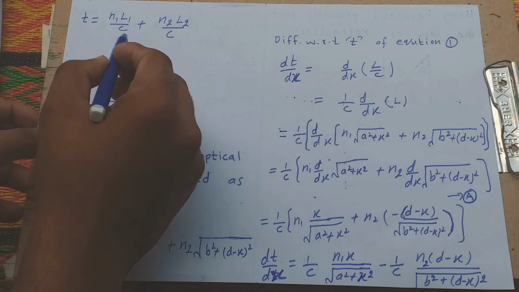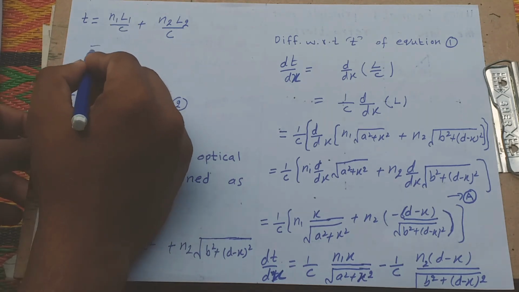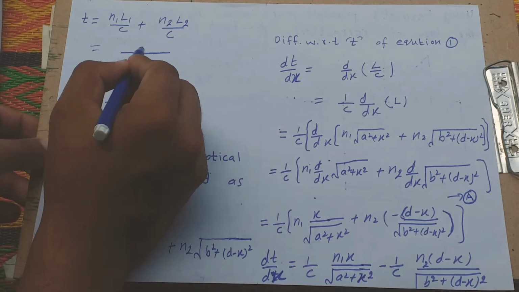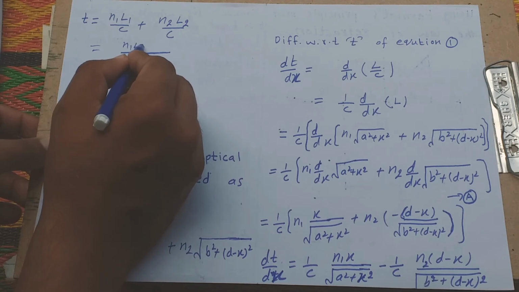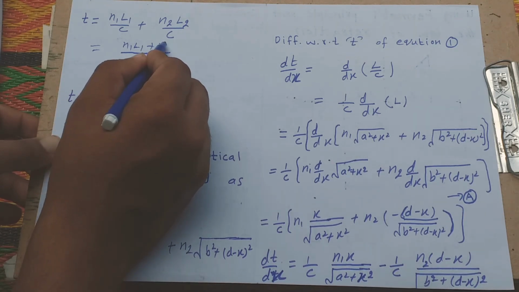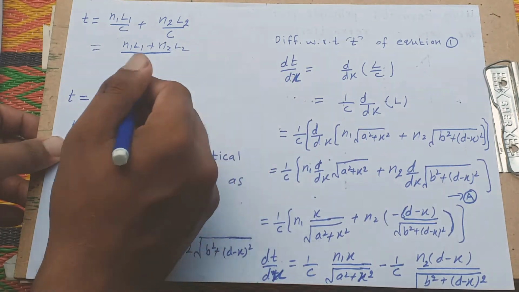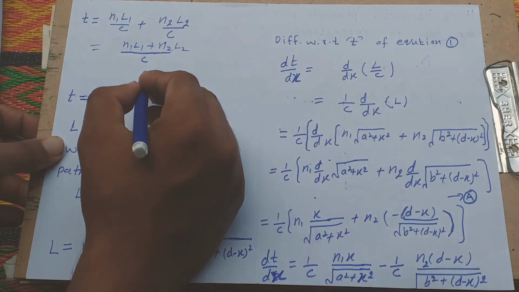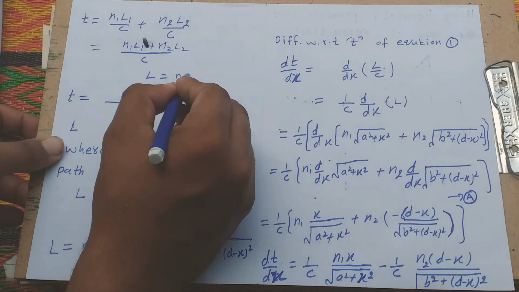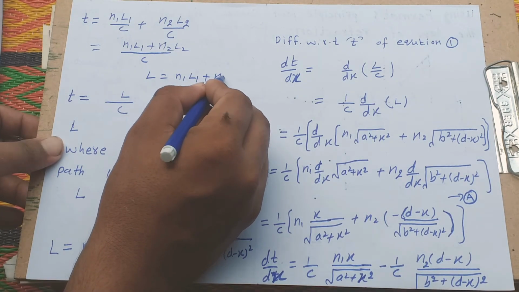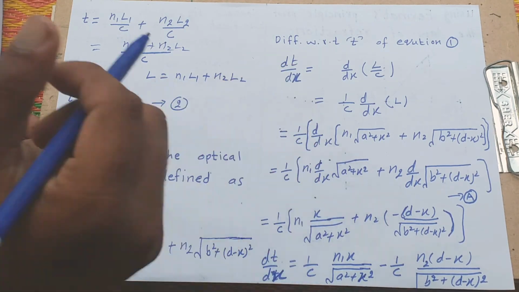Taking 1/c common, we get n1L1 plus n2L2, and we introduce L equal to n1L1 plus n2L2.